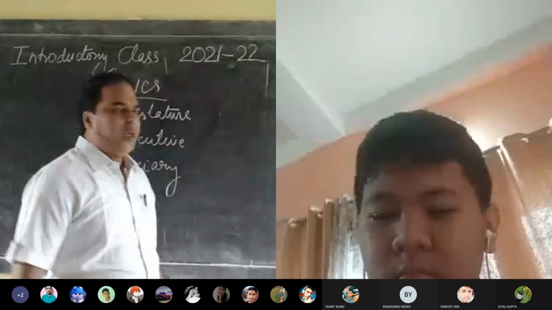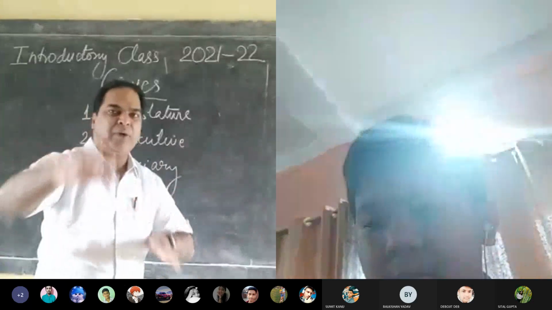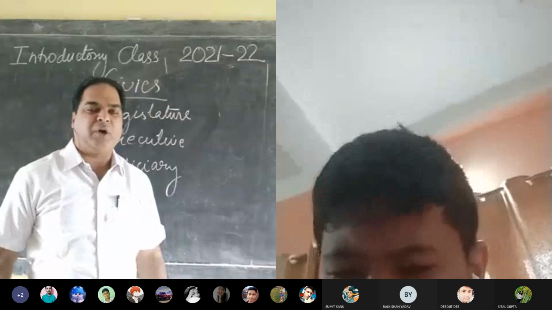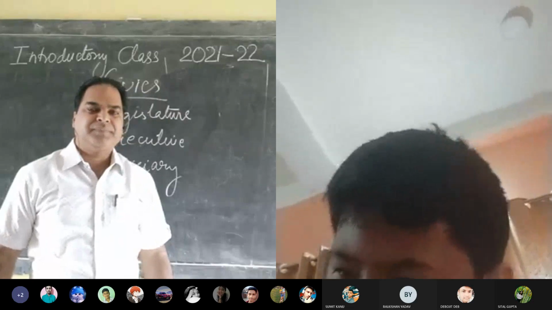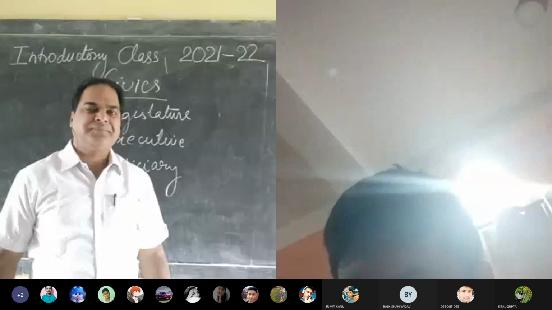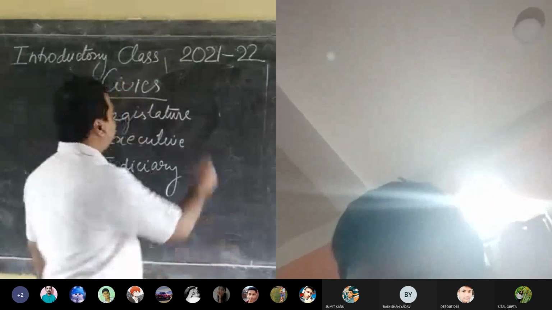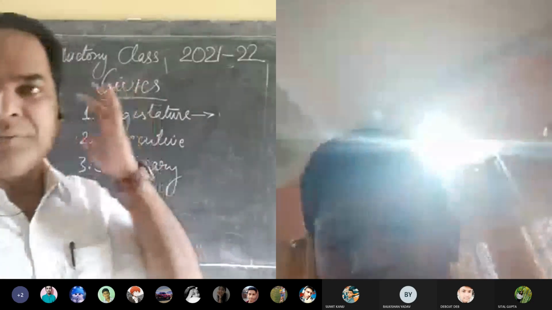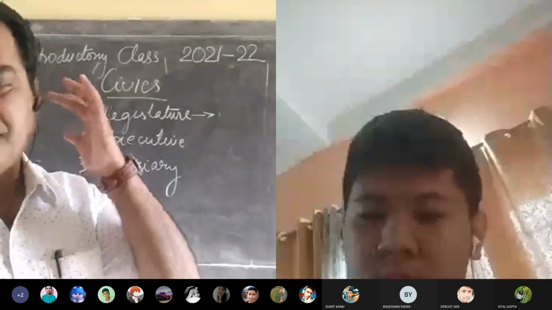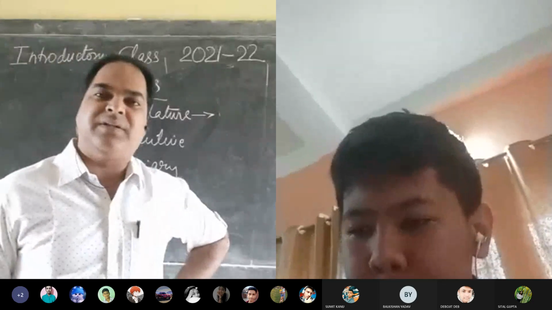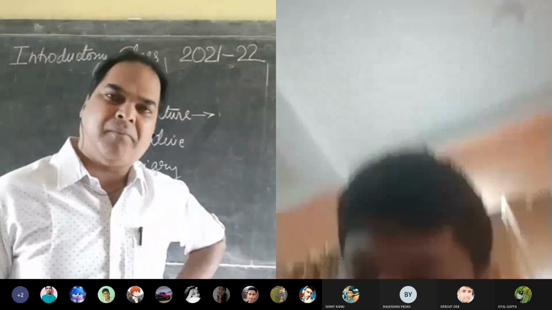So, children, in civics, if you have the book in front of you, just turn to the first content page. Turn to the content page. Those who have the book. Yes, what is written? Chapter number 1, what is there?